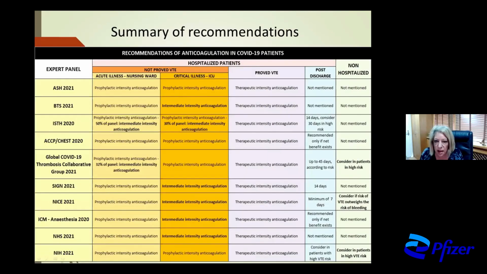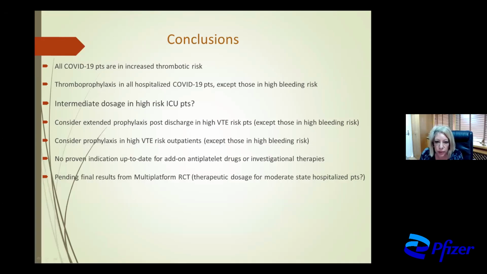All these are recommendations according to expert panels such as ASH 2021, ISTH 2020, NICE, and NHS 2021. So, in conclusion, all corona patients are in increased thrombotic risk. Thromboprophylaxis in all hospitalized corona patients should be administered, except those in high bleeding risk.